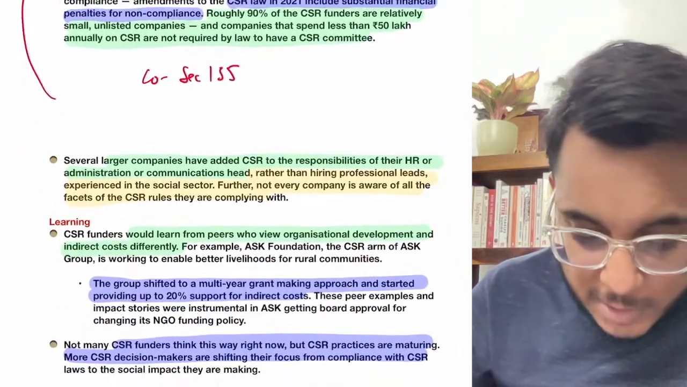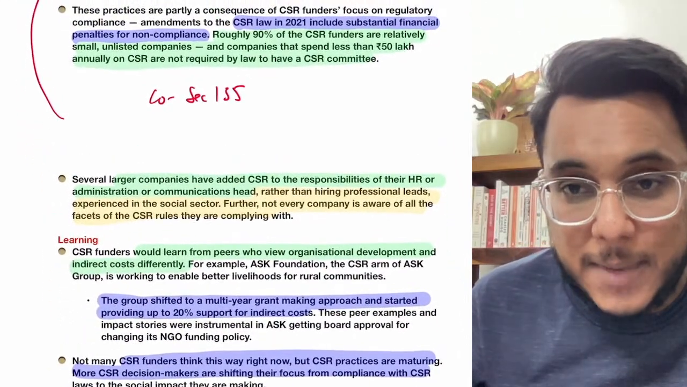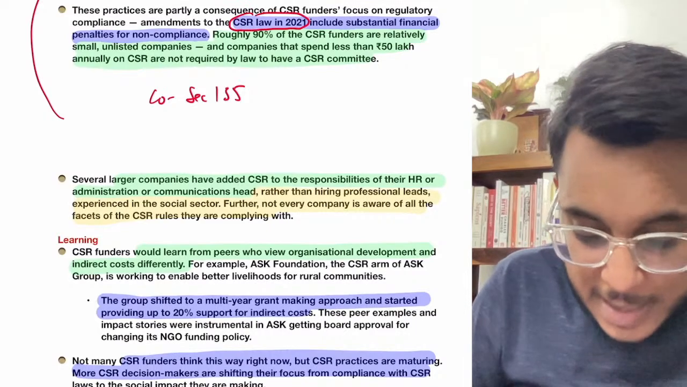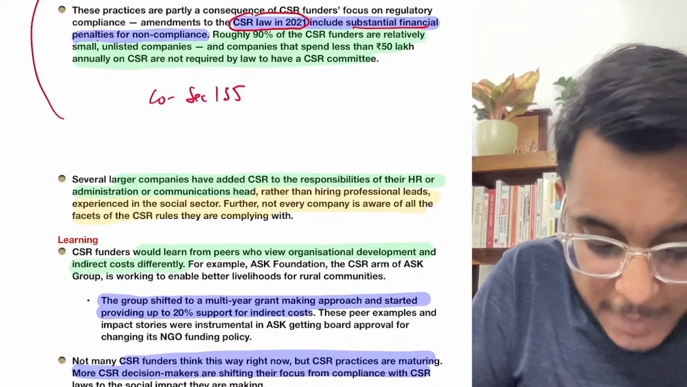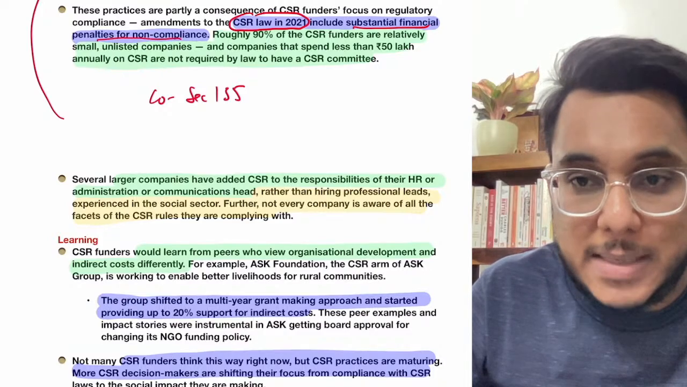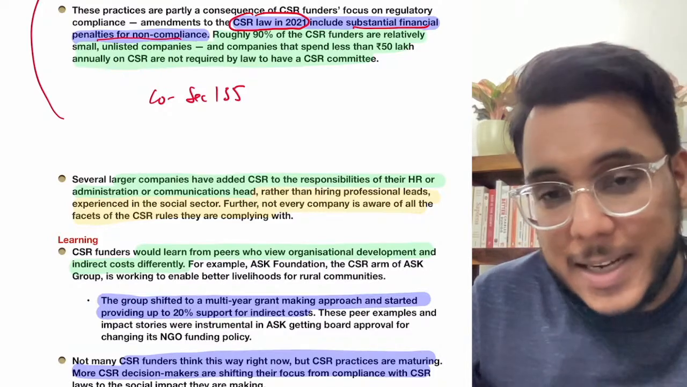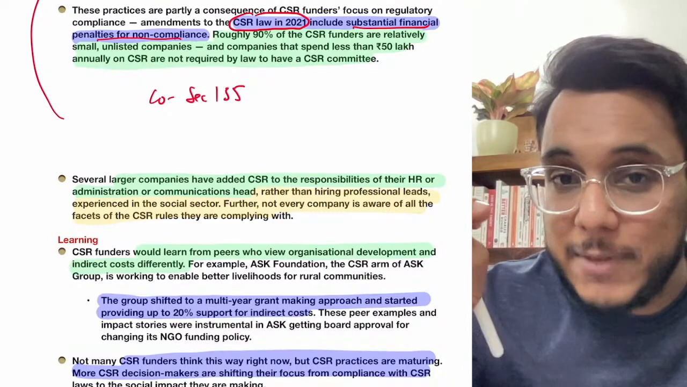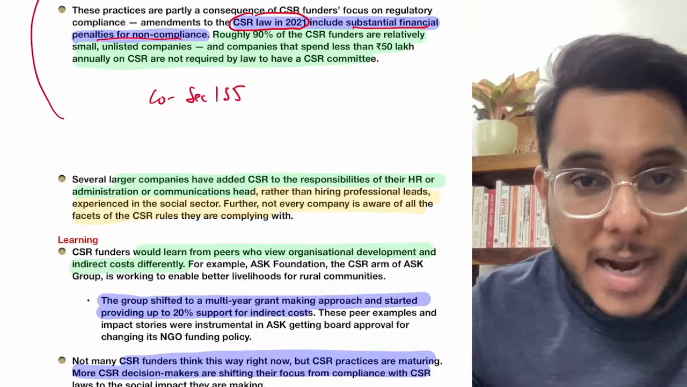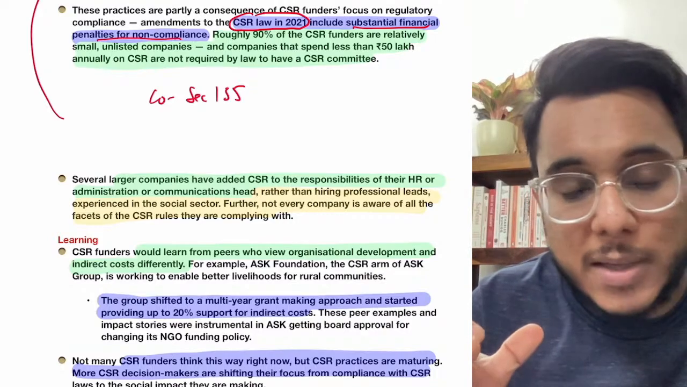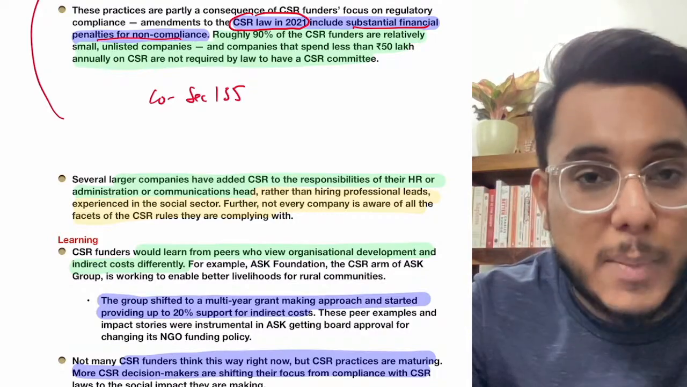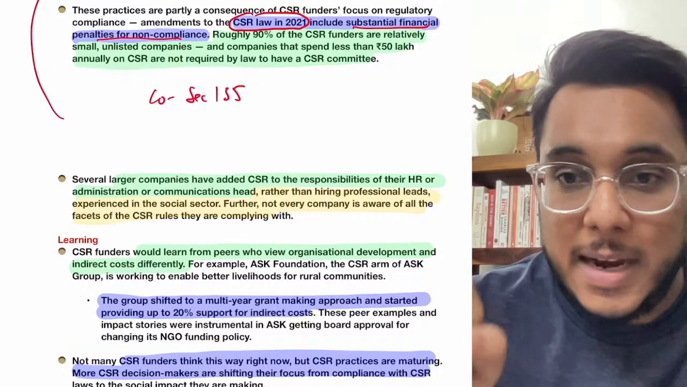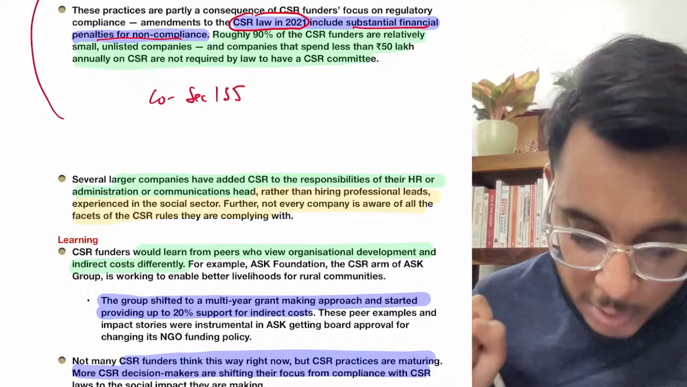Now understand this particular thing, that when we talk about CSR in India, recently what has happened is the CSR law got amended in 2021 and substantial financial penalties have been imposed for non-compliance. It has been provided that if any corporate is not able to comply with the CSR expenditure, there will be penalties, there will be fines. In order to fulfill that, the corporates are just giving the money to the NGO and they want a result. They are not concerned about the long-term impact of that particular investment.